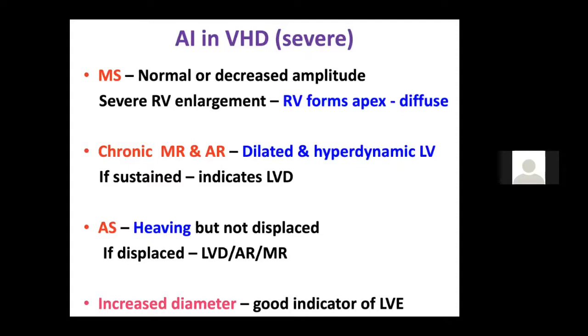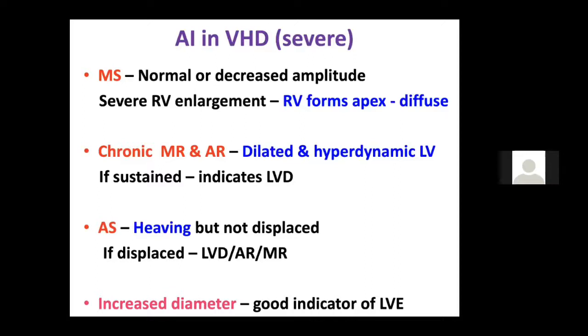What happens to the apical impulse? In MS, it is usually normal, and what we get is a tapping apex. If the patient has severe RV enlargement and RV dysfunction, we get an RV type of apex. Chronic MR and AR both cause a downward and outward displaced, hyperdynamic apex. And if the hyperdynamic apex becomes sustained and diffuse, it means that the patient has developed LV dysfunction. In AS, most of the time it is heaving, but it is not displaced.